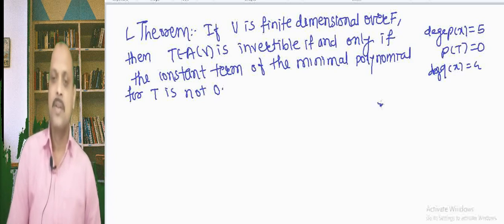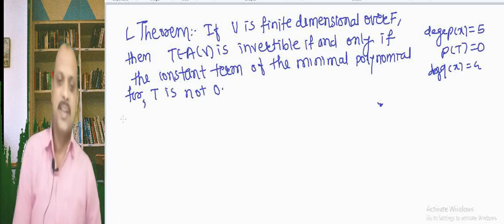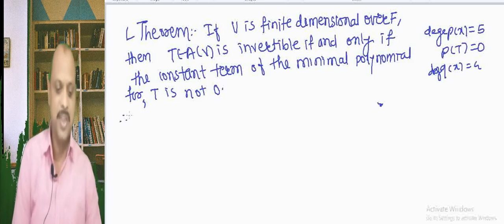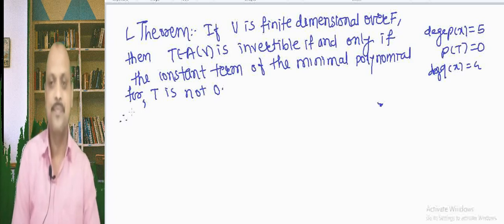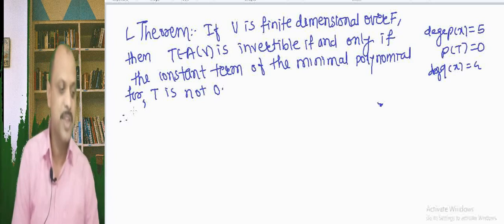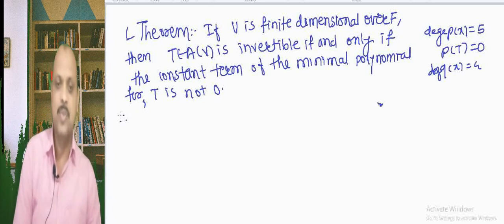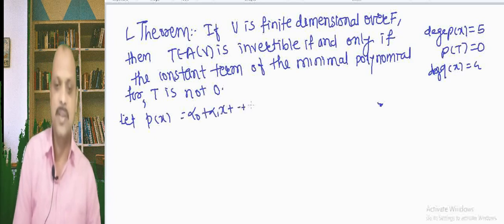Okay. So, first consider that V is finite dimensional, and suppose P of x is the polynomial alpha 0 plus alpha 1 x plus up to alpha k x raised to k.